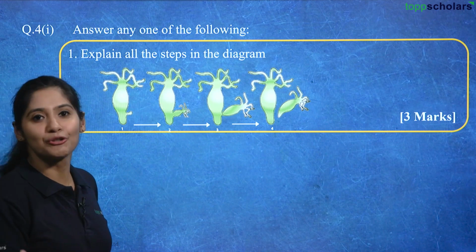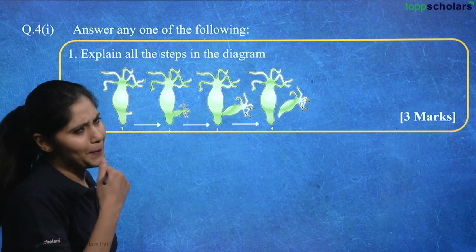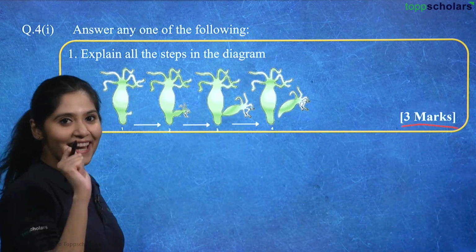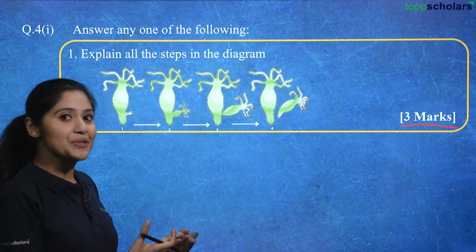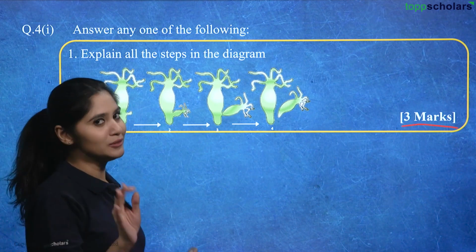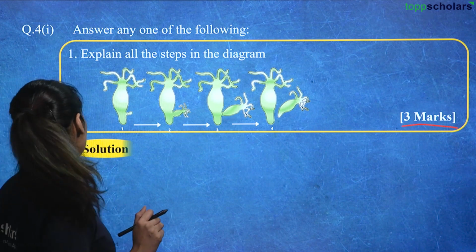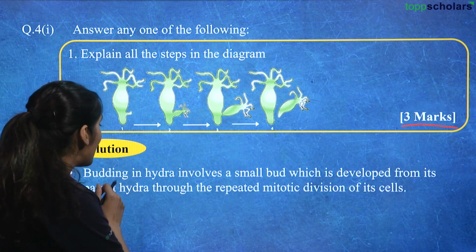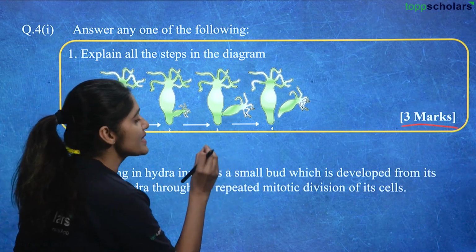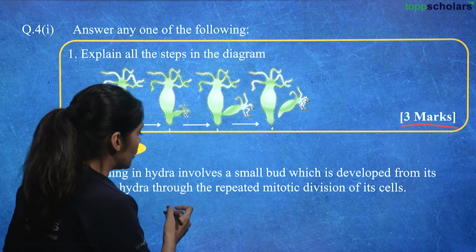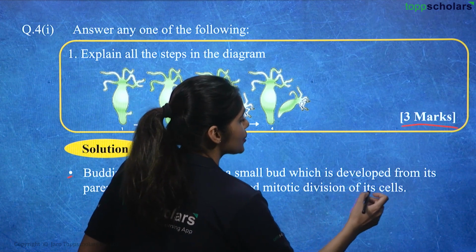So all we have to do is just explain the process and gain 3 marks easy, right? So let's try to solve this question, although you must have already guessed it. So let's see the solution here. Budding in hydra involves a small bud which is developed from its parent hydra through the repeated mitotic division of its cell.